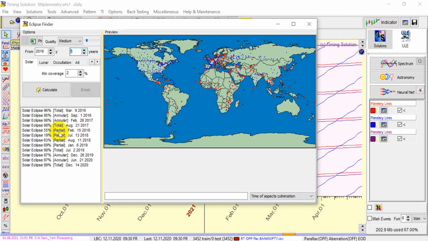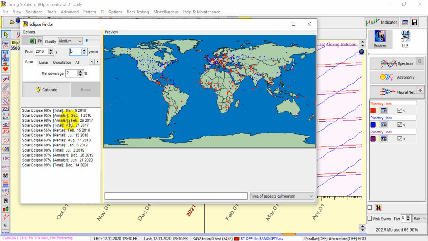We are not concerned about the partial ones. We are basically focusing on the total solar eclipses. They happened on March 9, September 1, February 26th, August 21, July 2, December 26th, 2019, and December 14 and June 21.